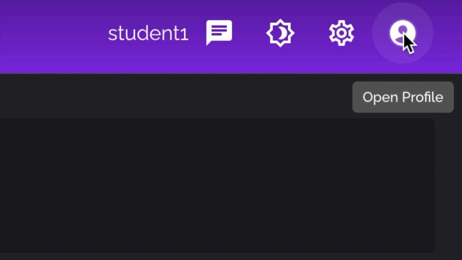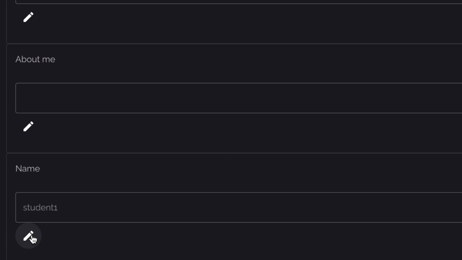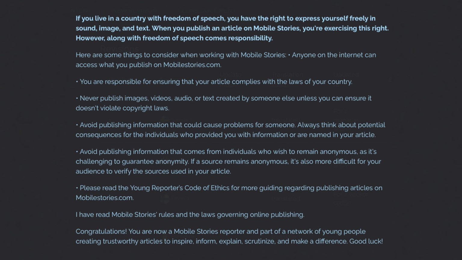If you wrote your name incorrectly when you registered, you can change it later on by clicking on Profile at the top right of the tool. Once you have logged in, you need to agree to the terms of publication on Mobile Stories. These terms are designed to prevent you from breaking the law or our rules when using Mobile Stories.